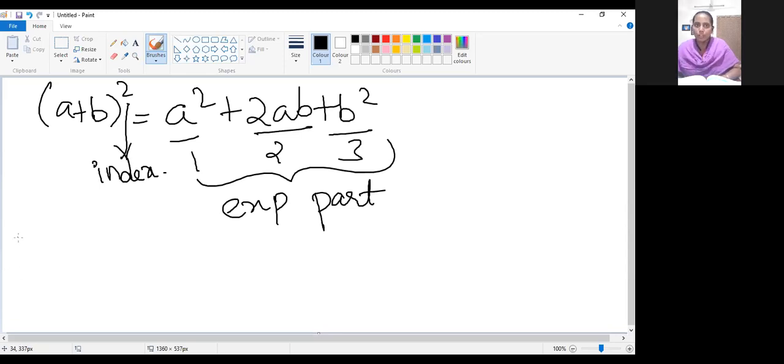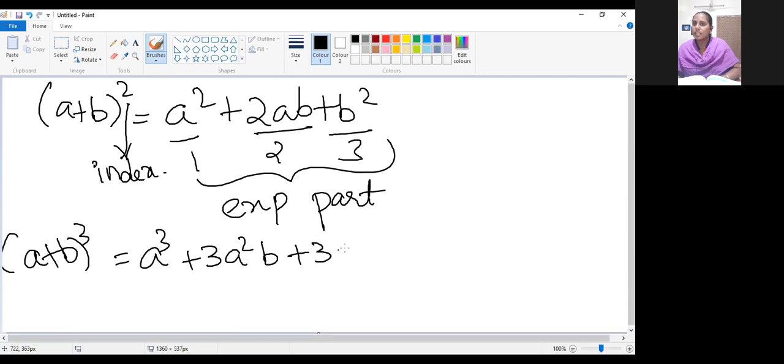Have you noticed? If you use the (a plus b) whole cube formula also, a cube plus 3a square b plus 3ab square plus b cube. So what is the index value for this? 3. But how many terms are there on the right hand side? 4 terms. So based on that only we are finding. This is the first observation we have noticed. In the expansion side, the number of terms will be more than the index value. Okay. Are you clear, children?